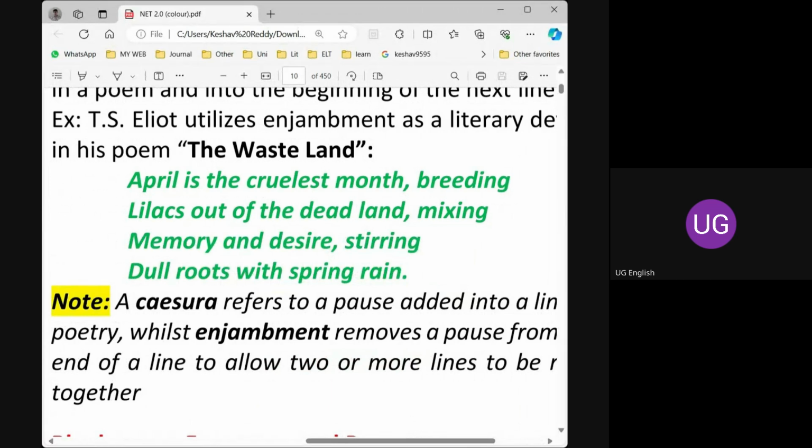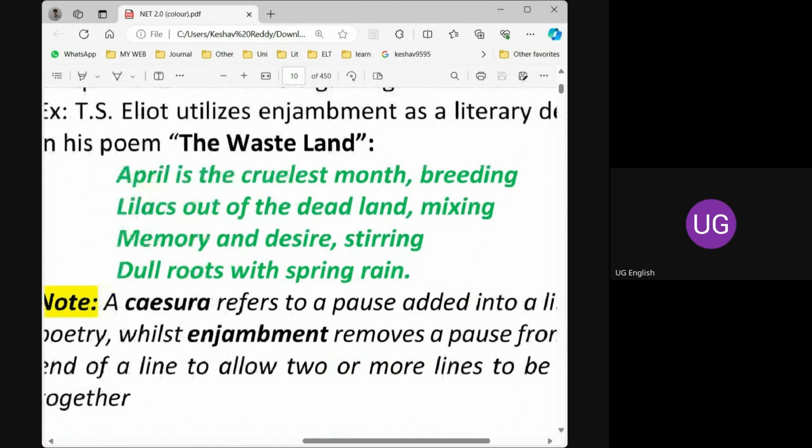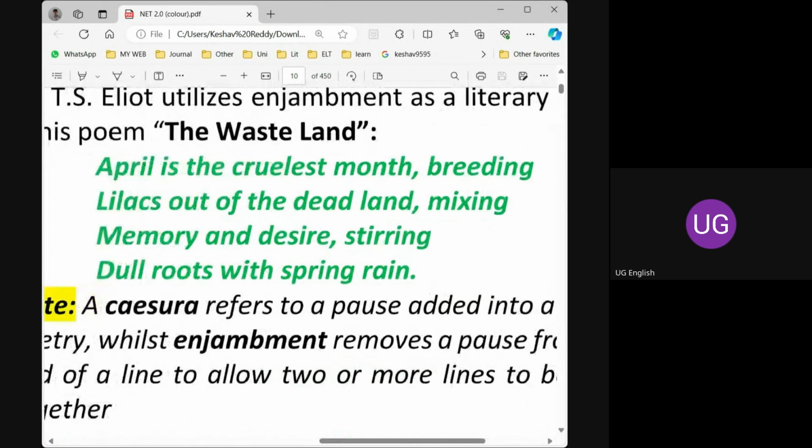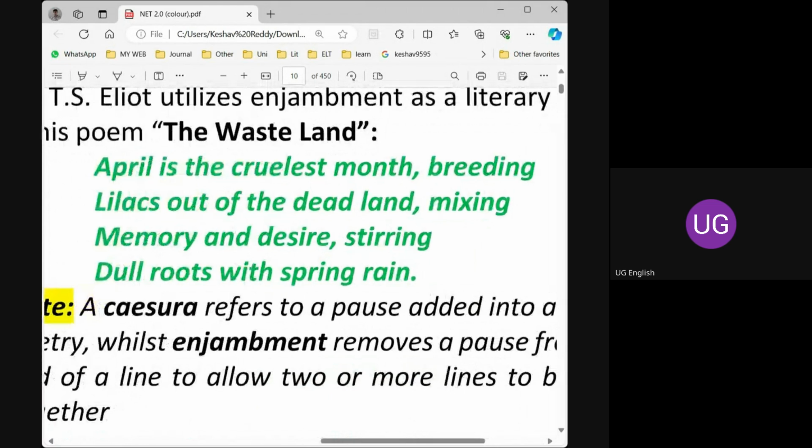This is a famous line, the opening line of the poem The Waste Land, published in the year, any idea? Yesterday we discussed it. This is a landmark in modern literature. Yes, 1922. Exactly, right answer.